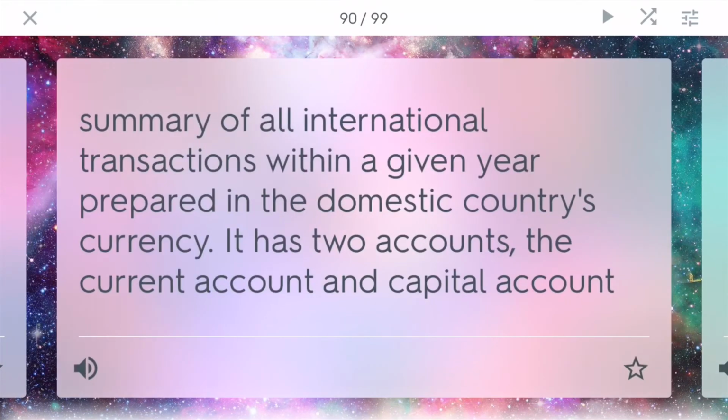And balance of payments. This is a summary of all the international transactions within a given year prepared in the domestic country's currency. This really shows the flow of trade between two countries, and it includes things such as the current account and the capital account. The current account measures all the goods and services, really the consumption aspect, while the capital account measures the flow of different types of investments like real estates.